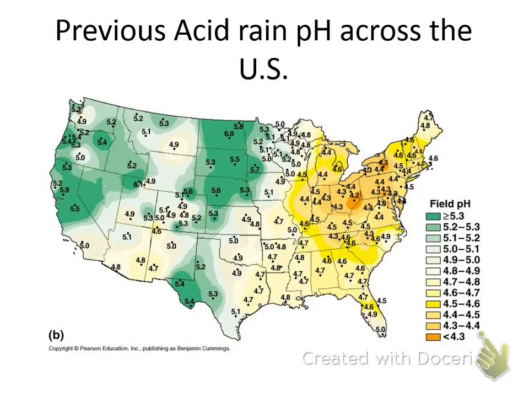If you look at this right here, it's showing a map of the United States and the different pHs of rain. And so our pH is pretty low. Anything less than 5.6 is acidic, so ours is acidic. Right? Do y'all see that? It says sulfur and nitrogen oxides are the main cause. They're released by fossil fuels.